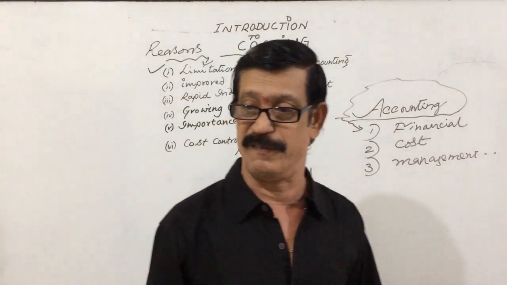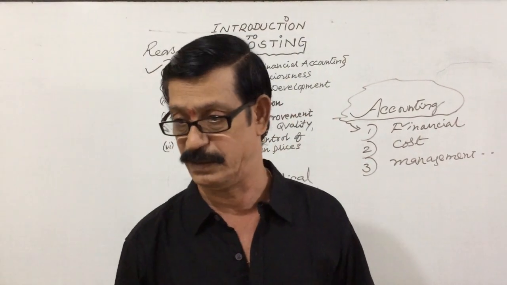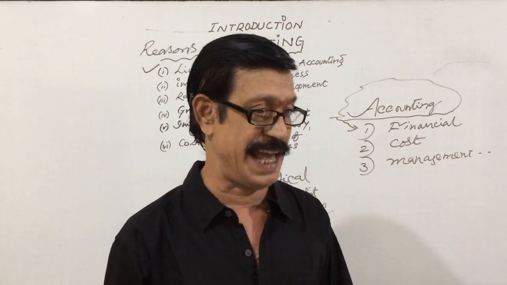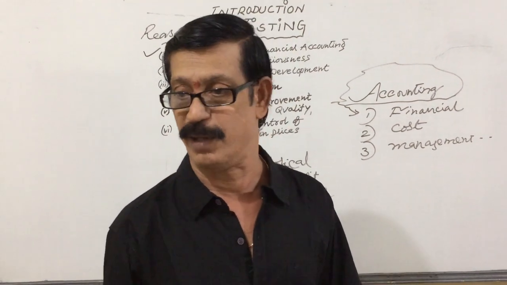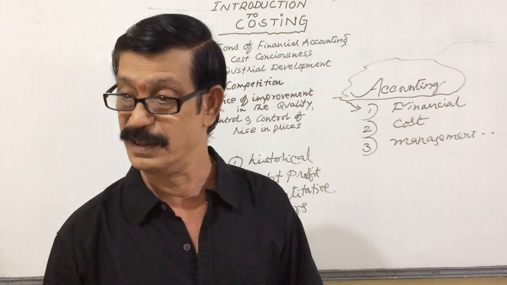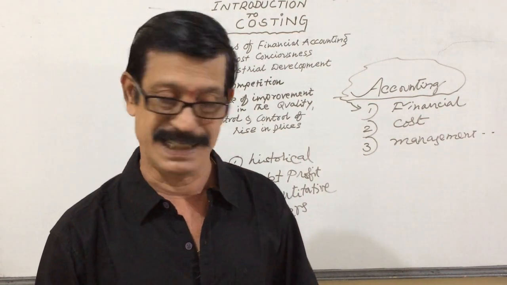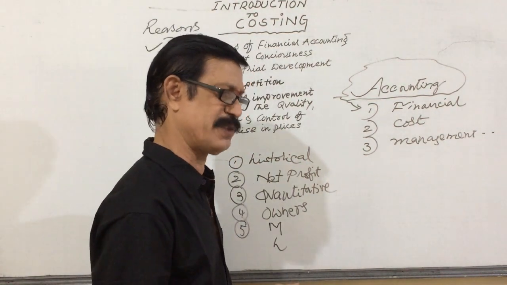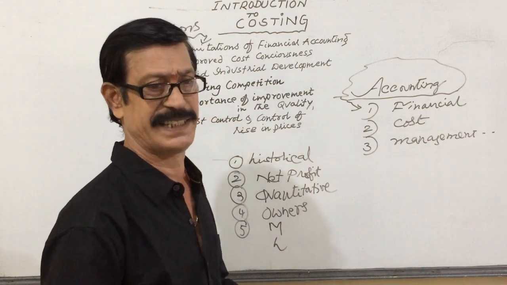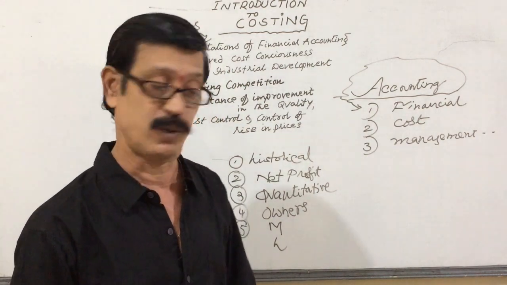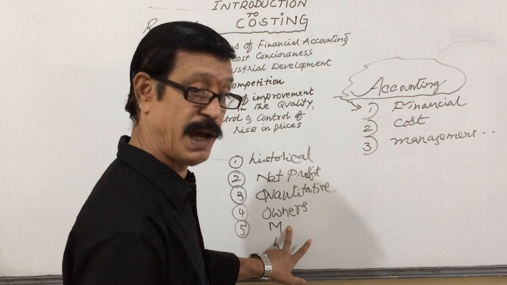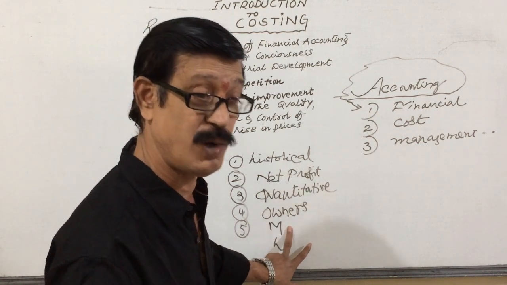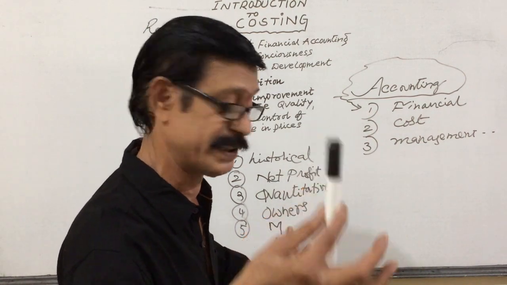There is no day-to-day valuation and verification of the stock. How much stock is damaged, whether it is normal or abnormal, these are all not taken into account. The stock is valued only at the end of the year as closing stock. So there is no proper control on material, which is the most important element in the cost of product.